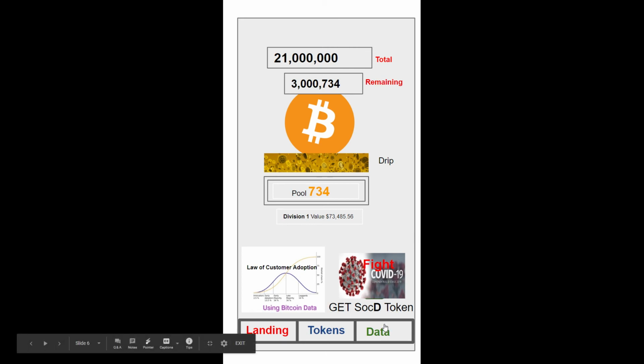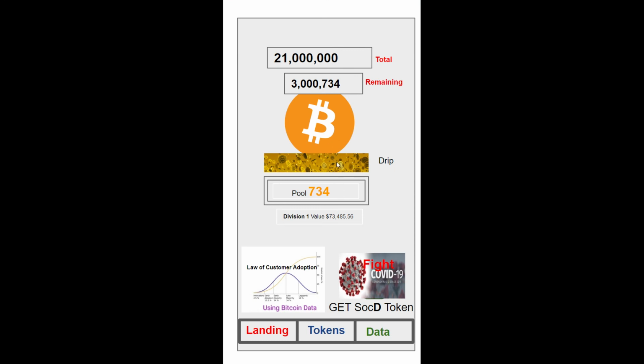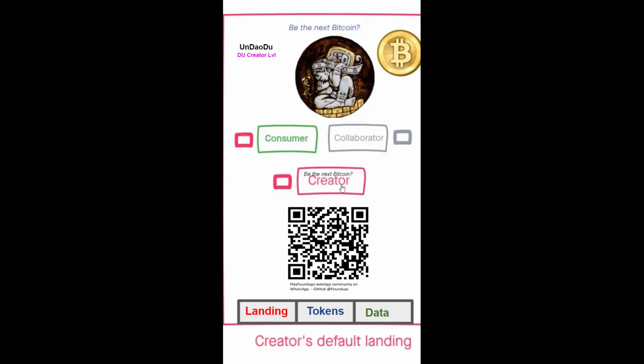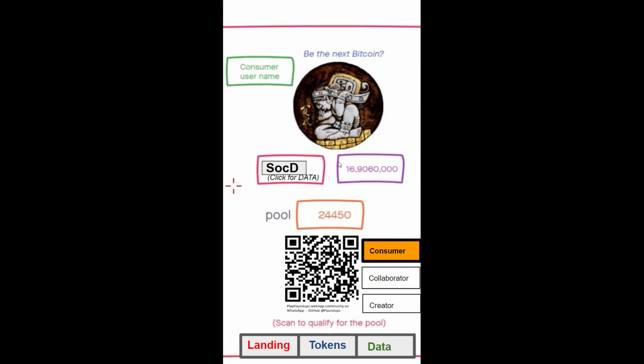If I didn't go through all of this, there are other things, like token swapping. So this is one of thousands. With the Foundups tokenization framework, anything can be tokenized. If I was to go back to the beginning and wanted to be a creator, I can create the token, set the size and all that, and hit create token. Here's a SOCAP token, and I've created 17 million on it. This is the pool on it.